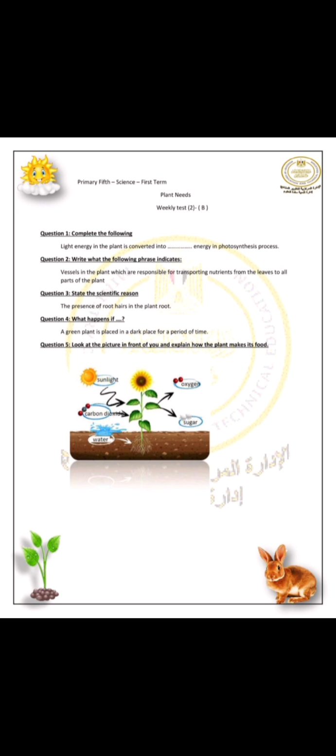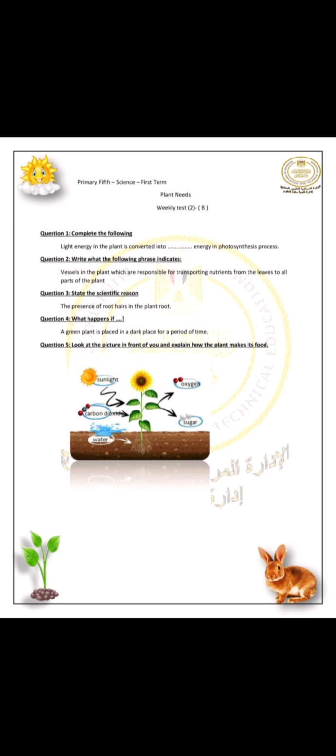What happens if a green plant is placed in a dark place for a period of time? The green plant needs sunlight to carry out the photosynthesis process. Once it is put in a dark place, it can't carry out photosynthesis, so it can't make its own food and will die.